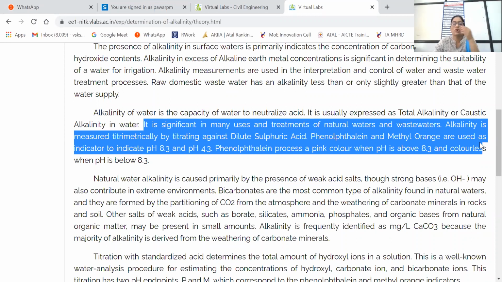Natural water alkalinity is caused primarily by the presence of weak acid salts of strong bases, and hydroxides may also contribute in extreme environments. Bicarbonates are the most common type of alkalinity found in natural waters, and they are formed by partitioning of carbon dioxide from the atmosphere and weathering of carbonate minerals in rocks and soils. These are the two ways the alkalinity of water increases.